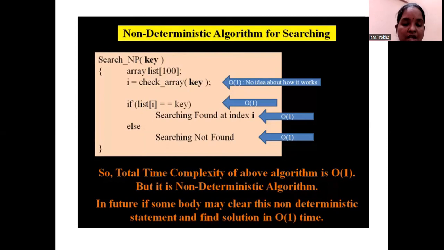Okay, based on which criteria, which product, which method it is following. Like we are telling, we have to find out some search key from the list of 100 elements. Directly they are getting the key element, and it is being stored in the I value. So beyond this, at the beginning of this function, this method, how it is working is not at all given. So that is how this algorithm will come under the non-deterministic algorithm for search.